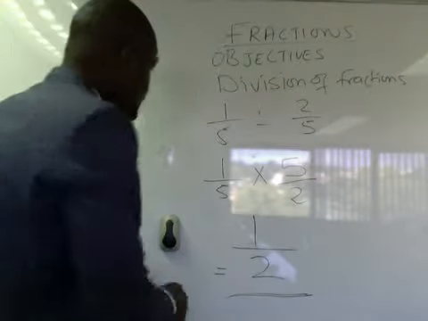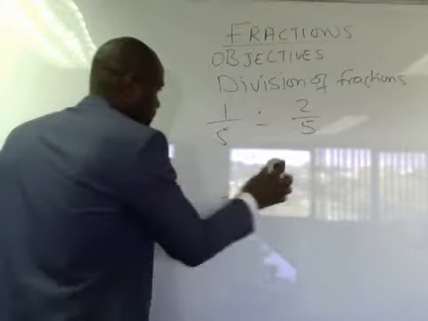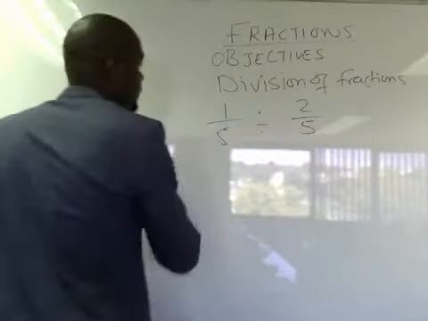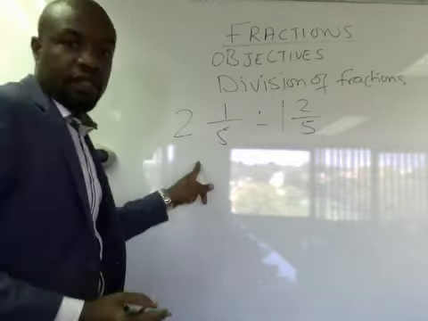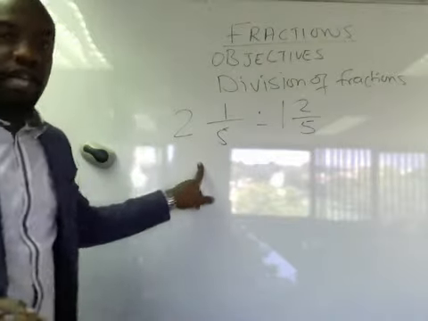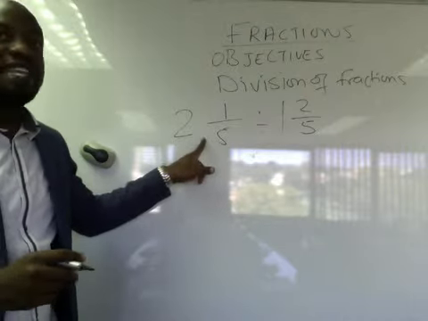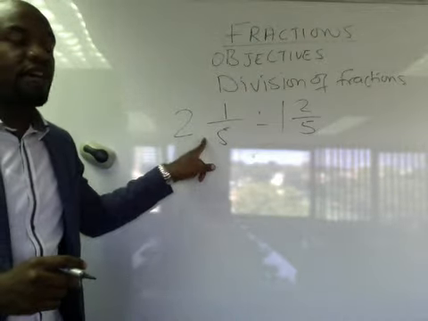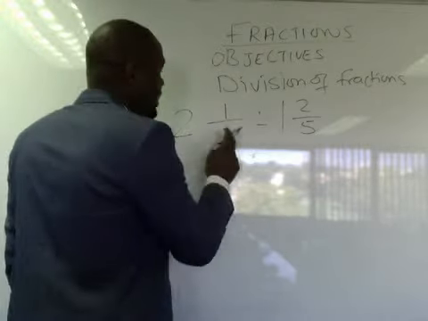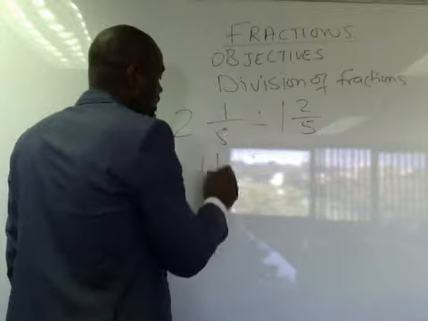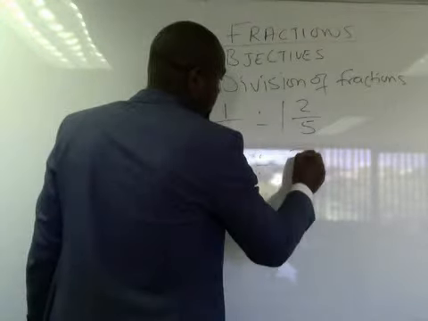Okay. Let's look at dividing mixed fractions. I'm going to add a 2 there. I'm going to put a 1 there. The first thing that we need to do is every time we want to divide mixed fractions, we need to convert these mixed fractions into improper fractions, where the numerator becomes greater than the denominator. So it's 2 times 5, which is 10, plus 1, which is 11 over 5. Our division sign, 1 times 5 is 5, plus 2, which is 7 over 5.